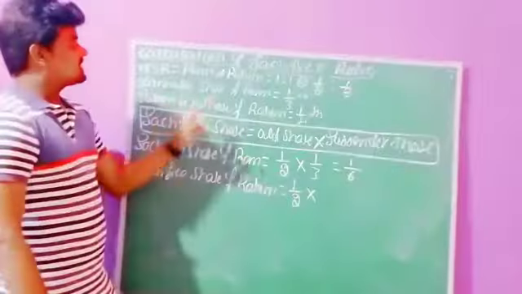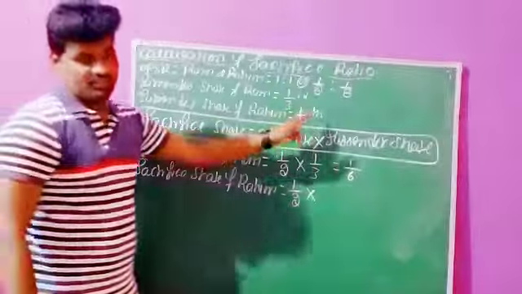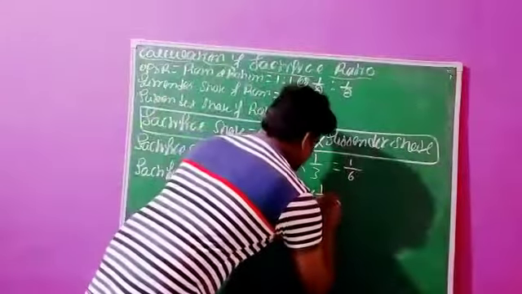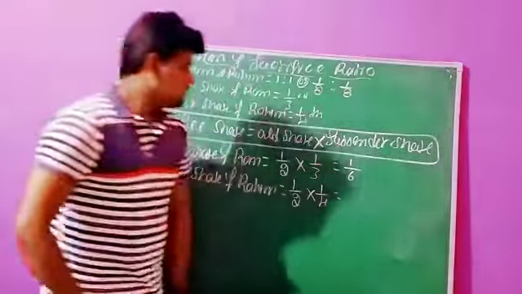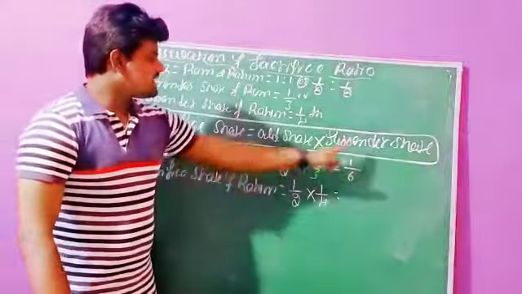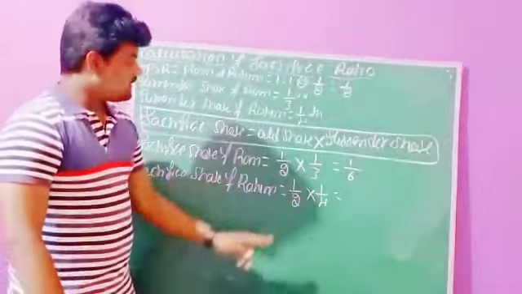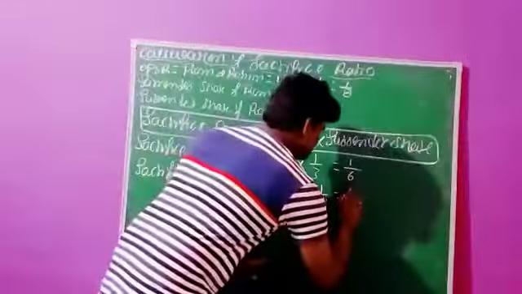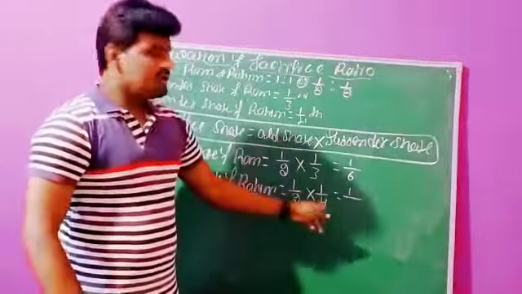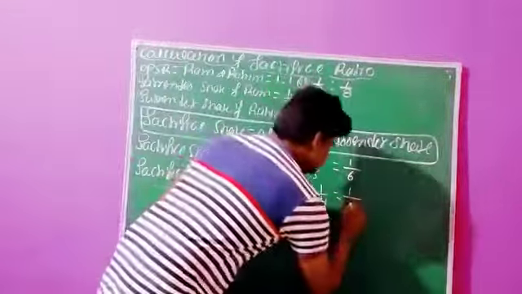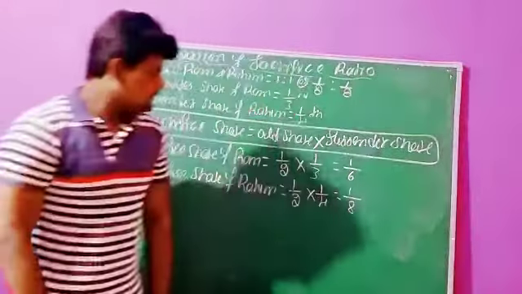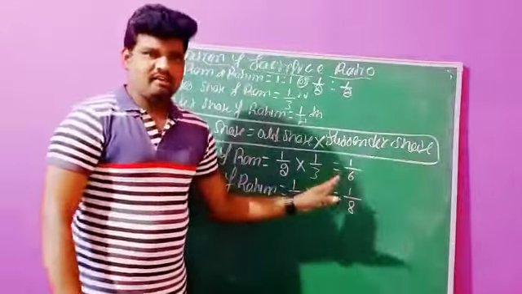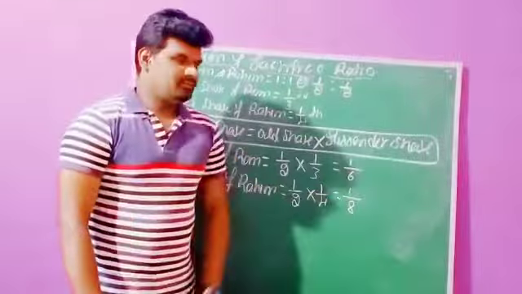What is the surrender share of Rahim? One fourth share. We have recorded the old share as well as the surrender share. Now we can multiply. 1 ones are 1, 2 fours are 8.